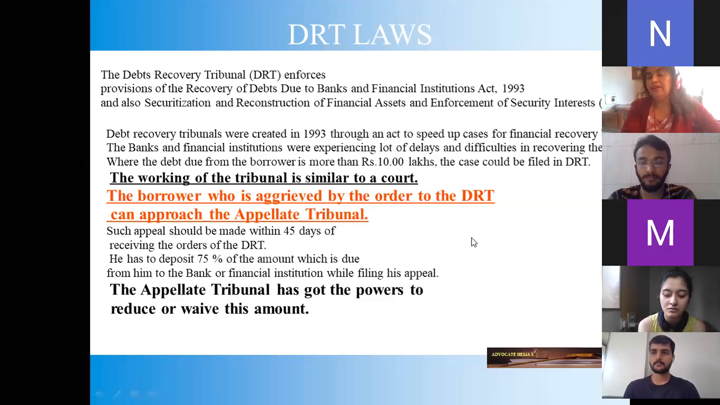So if, for example, Hiral gets an order from the Debt Recovery Tribunal to pay Meet's bank 60 lakhs immediately, and she says, no, I want to appeal, she has a right to appeal. So she appeals to the DRAT, but she has to pay 75% of the amount. If I am the DRT judicial officer and I have told her that she has to pay 60 lakhs immediately, then 75% of 60 lakhs she has to deposit with the DRAT. Then only the DRAT will take up her appeal.